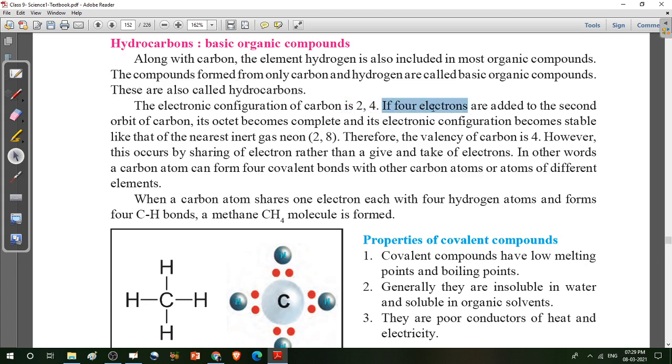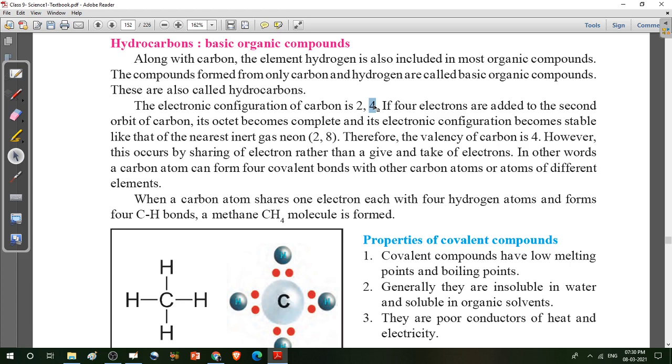If 4 electrons are added to the second orbit, here this is the first orbit and this is the second orbit, then its octet becomes complete. Yes, because the maximum capacity of the second shell is 8, according to the rule that I already studied. So the maximum capacity of the second shell is 8.